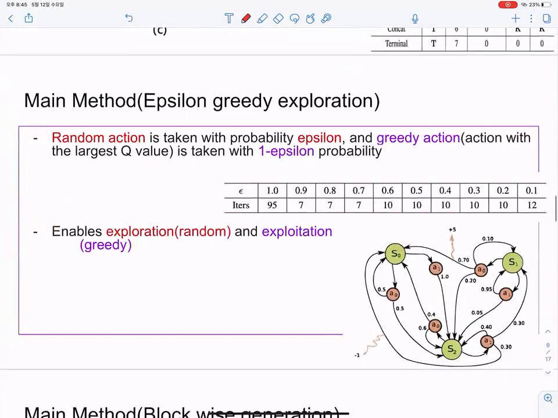Next, I will explain epsilon greedy exploration. This algorithm is used for the transition probability of the MDP. A random action is taken with probability epsilon, and the greedy action with the largest Q value is taken with 1 minus epsilon probability. Epsilon is set to 1 at first, but it gradually decreases over iterations. This algorithm enables both exploration and exploitation.